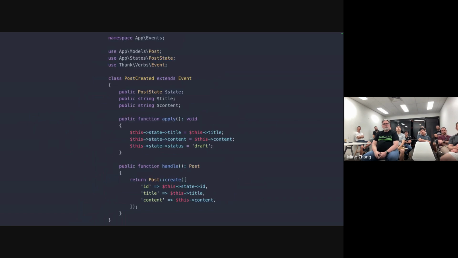So let's have a look at our post created event again, now with everything that we've got. We've got our properties at the top, we have our apply method where we're updating our state, and then we have a handle method at the bottom, which is creating our Eloquent models. This is intentional, that's how it's structured, because this is the order that Verbs goes through and calls the methods when an event gets fired. So it's always good to keep the methods in this particular order.